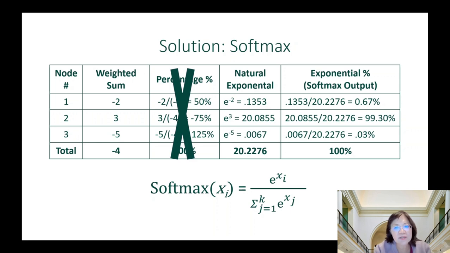And now we can divide each number by this total to get these percentages, and they do add up to 100%, and they're always positive. So bingo, this is the Softmax function, and all it does is take the natural exponential of the original numbers before we turn these numbers into percentages.